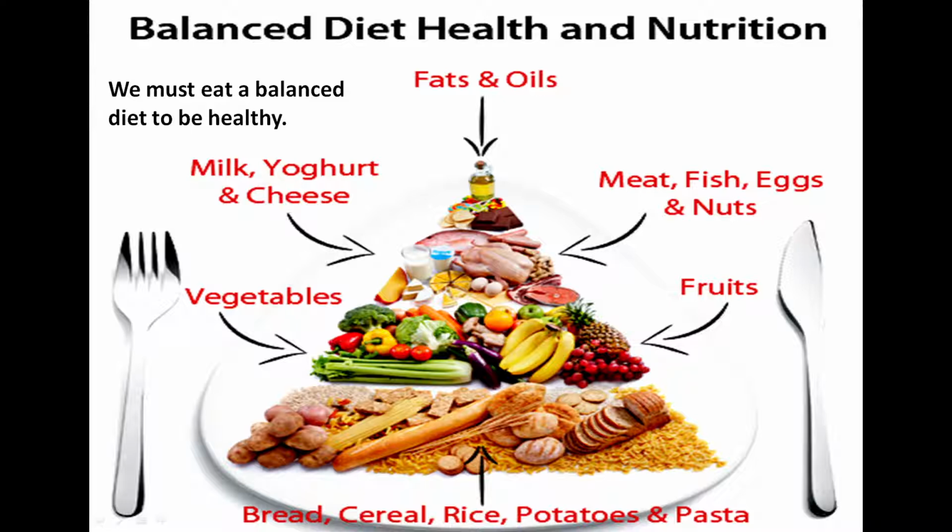Now let me explain. You can see in the picture also. So how should our meal be? It is our plate, it is our spoon, and there are different types of food you can see. Vegetables, fruit, meat, fish, egg, nuts, milk, yogurt, cheese. We cannot eat so much, but we can add a little bit of it in our daily diet, and we can make our diet a balanced diet, which is very needed for our body. So one by one, let us see what energy giving foods are.